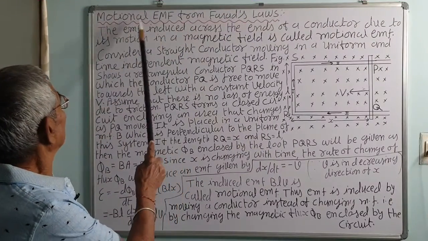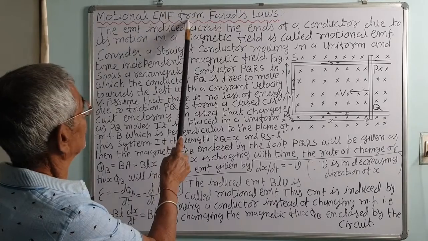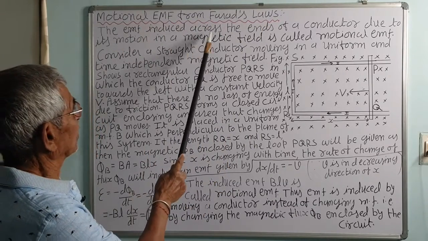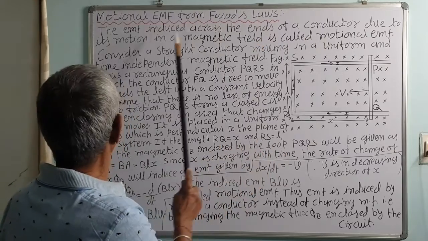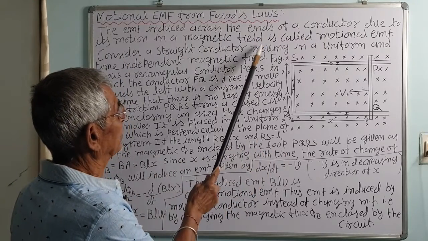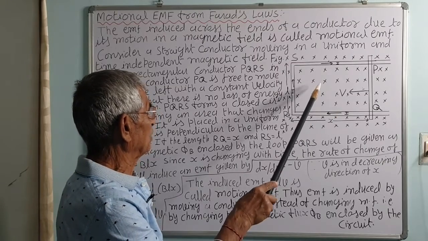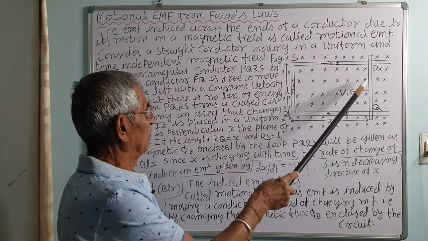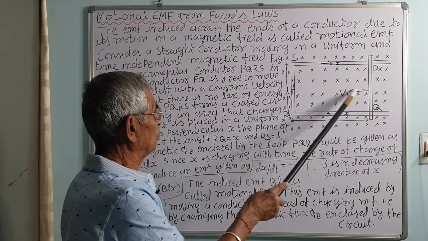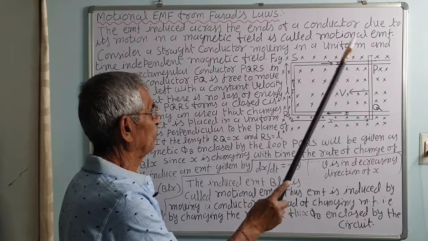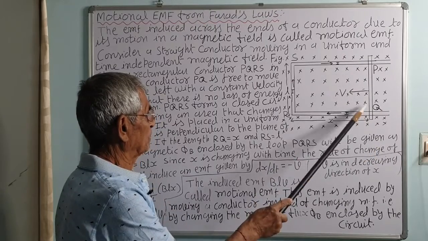Motional EMF, the electromagnetic force from Faraday's law. The EMF induced across the ends of a conductor due to its motion in a magnetic field is called the motional EMF. This is the magnetic field, at right angles into the plane of the paper, and this is the conductor. When we move it with the velocity v, with constant velocity, the EMF is induced in the conductor PQ.